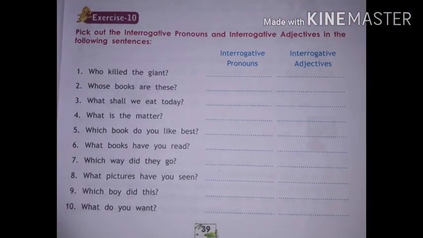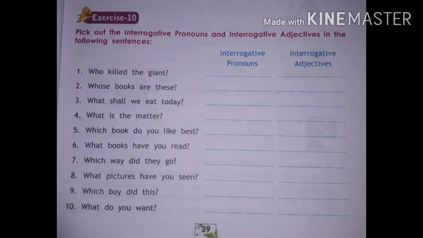Pick out the interrogative pronouns and interrogative adjectives in the following sentences. There are 2 columns in the book, interrogative pronoun and interrogative adjective. The first one, who killed the giant? It is interrogative pronoun.